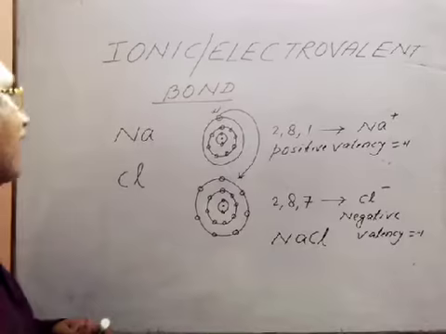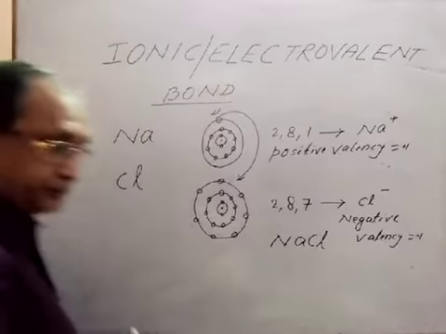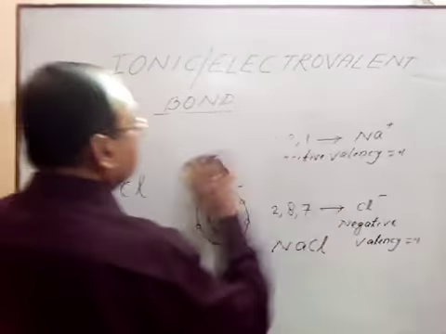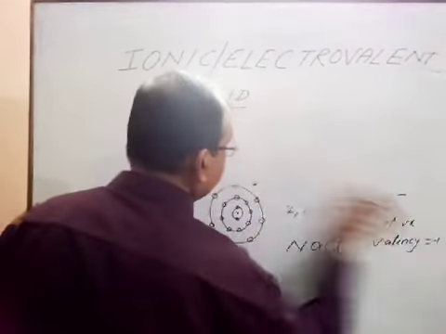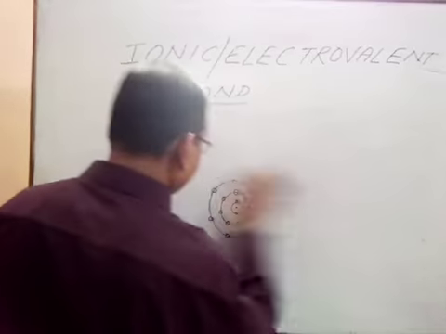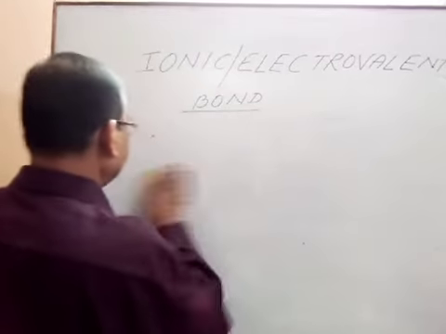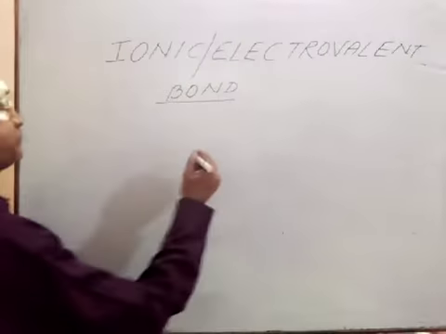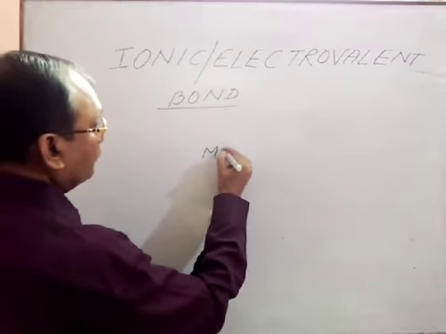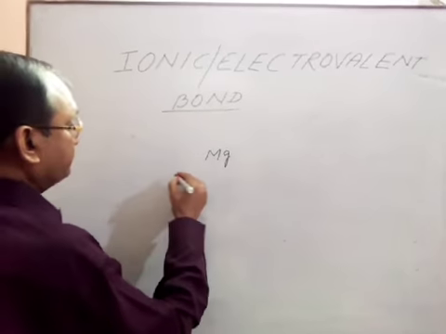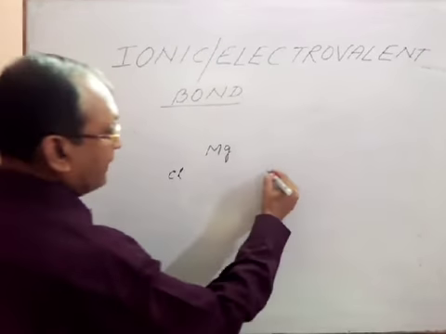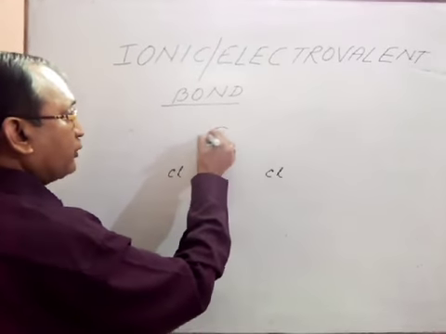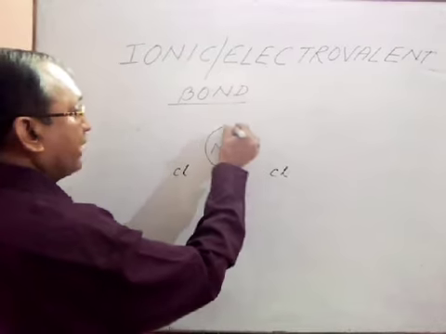If we consider another example, that is magnesium and chlorine. In the outermost shell, here we are considering only the outermost shell.